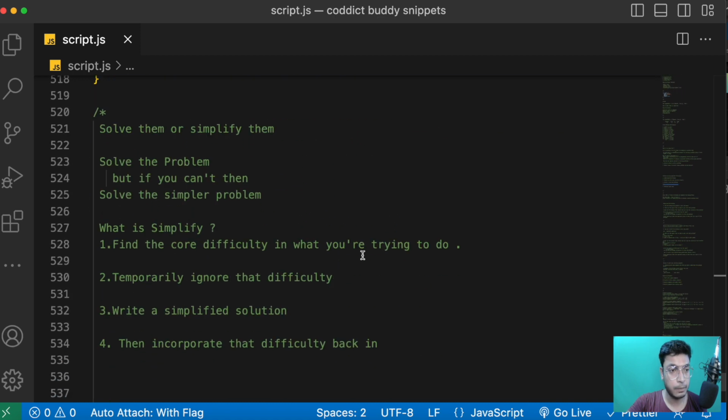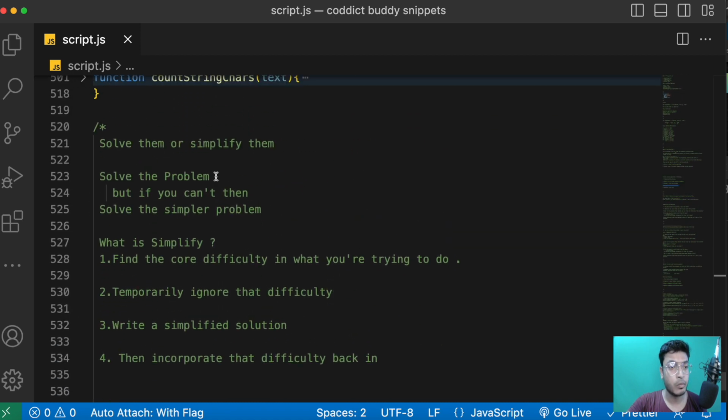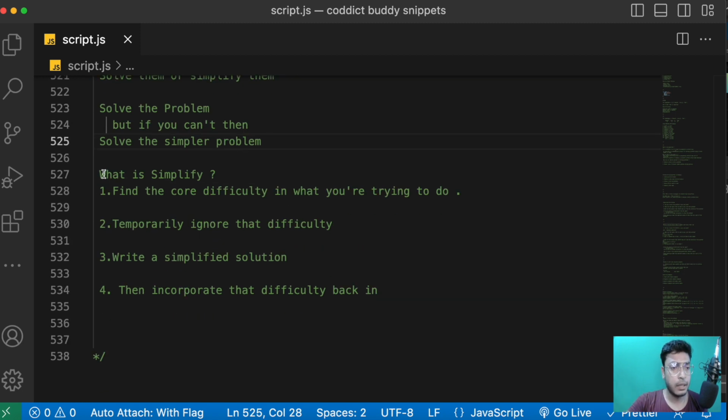Let me find the right place. Okay, yeah. So as I was saying, if you cannot solve a problem, then solve the simpler ones. What I mean by that simply means you just have to simplify the problem. So let's discuss a little bit what I mean by simplify.